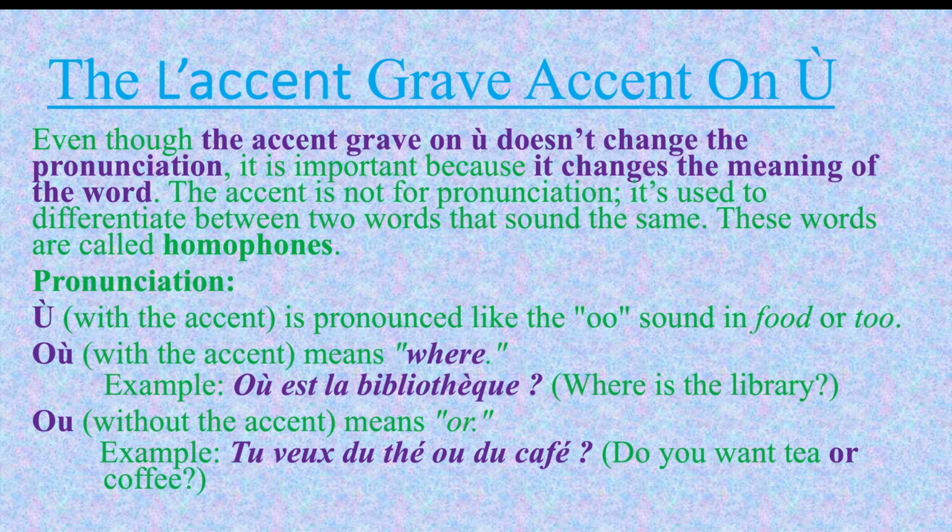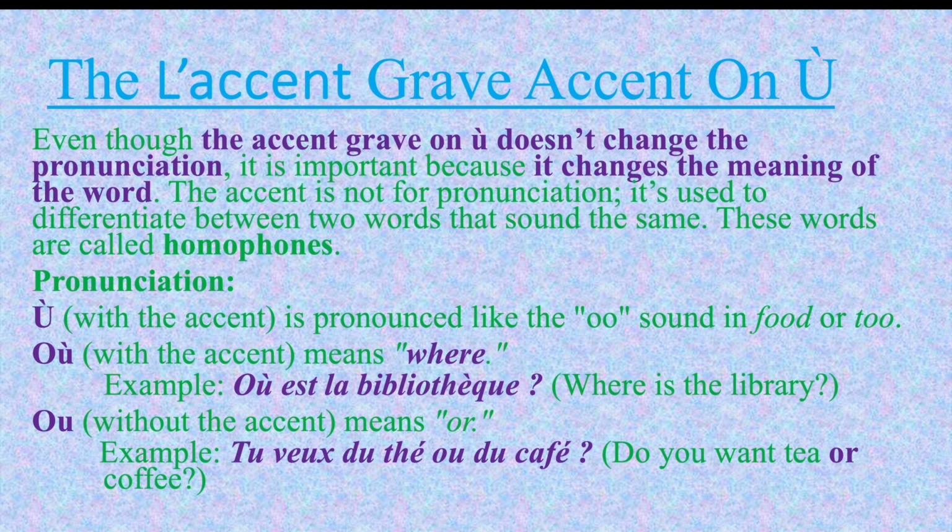The accent grave on U. Even though the accent grave on U doesn't change the pronunciation, it is important because it changes the meaning of the word. The accent is not for pronunciation. It is used to differentiate between two words that sound the same. These words are called homophones. U with the accent is pronounced like the oo sound in food or to.